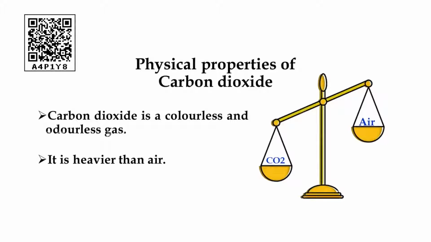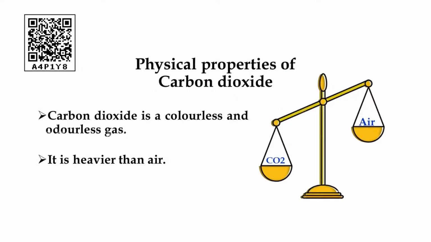Next, we will discuss the physical properties of carbon dioxide. First of all, carbon dioxide is a gaseous compound. It is colorless and moreover odorless, so it cannot be identified or felt. So the first physical properties are colorless and odorless. The next physical property is that it is a heavier particle compared with air.